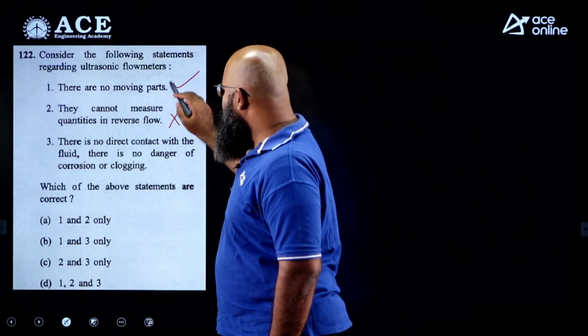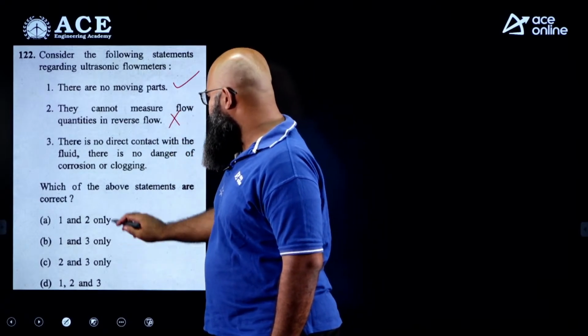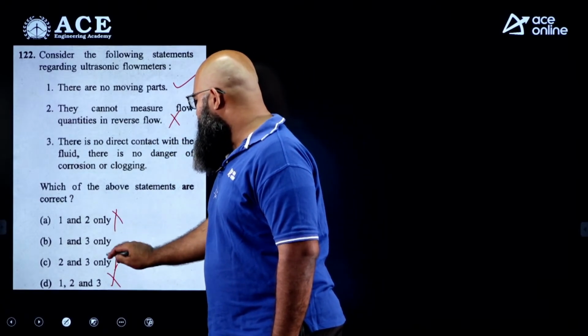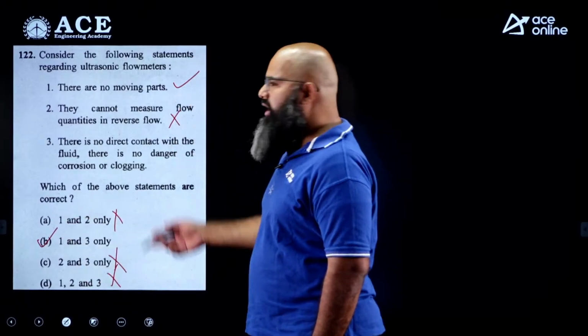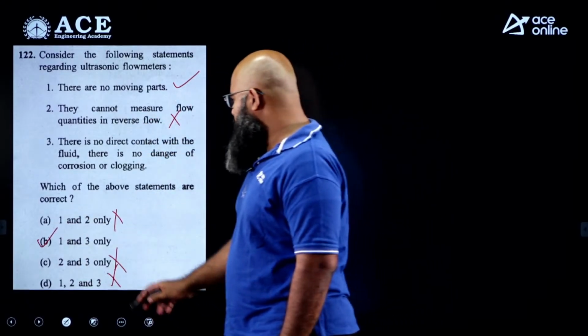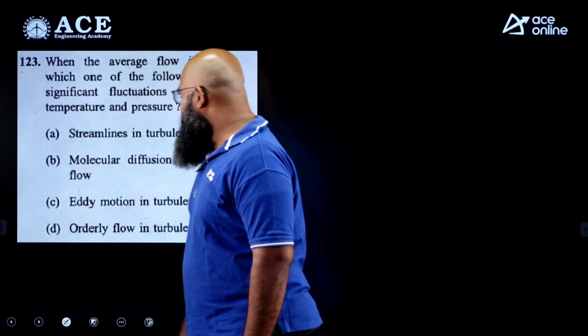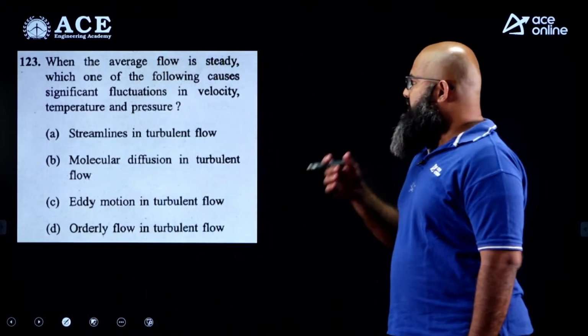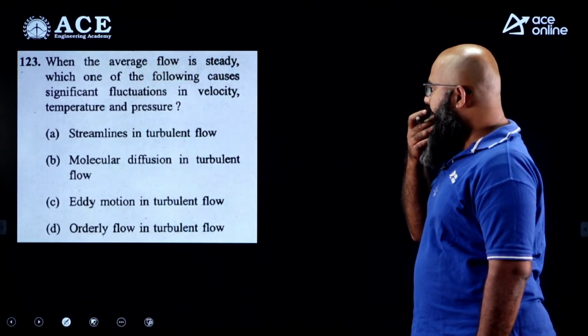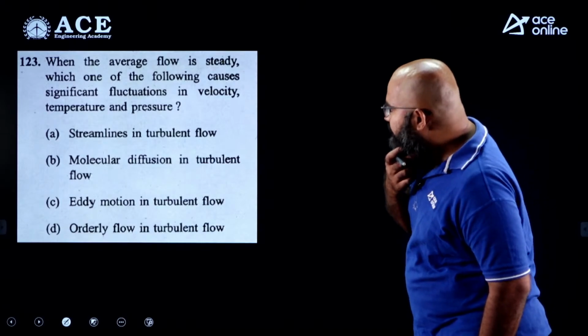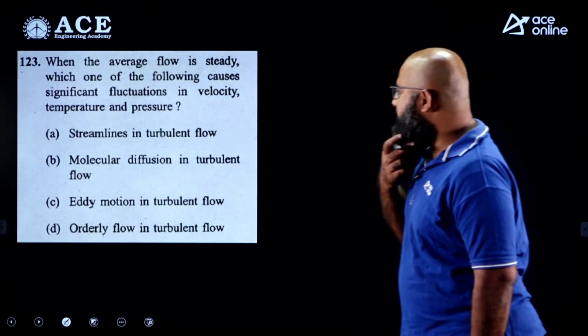The moment I identify statement 2 is wrong, I can eliminate over here these two options, rather three options. The only answer over here is, there is no point reading statement 3 now. So third option or third statement should be correct now. Moving further, the next question is saying, when the average flow is steady, which one of the following causes significant fluctuations in velocity, temperature and pressure?